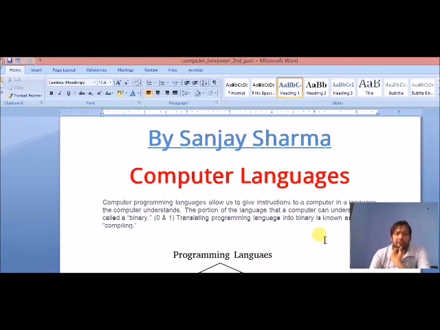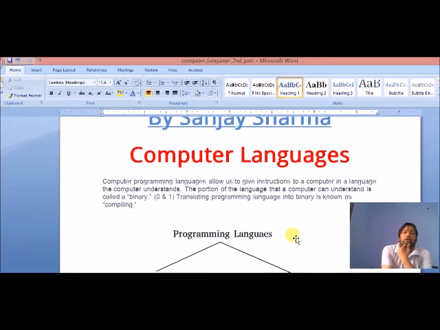See here, computer language means a language which is understood by the computer. We can say that computer language cannot be understood by simple human beings. The portion of language that a computer can understand is called binary numbers, that is 0 and 1. Translating a programming language into binary is known as compiling.